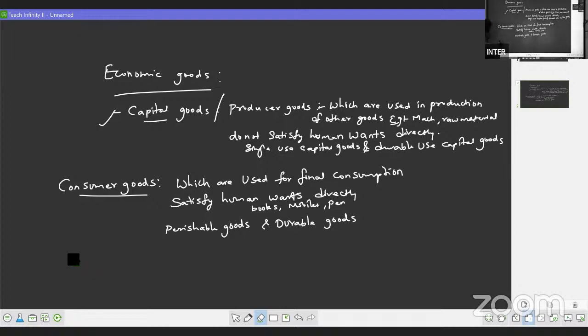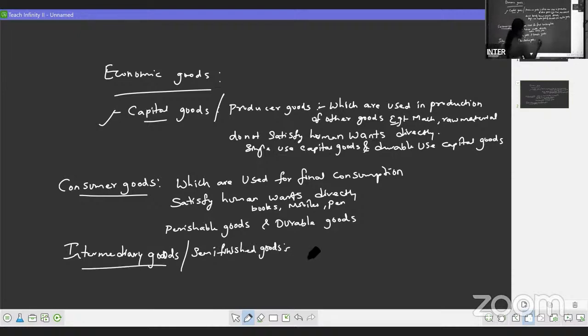Now finally we have one more type of good: intermediary goods. What are intermediary goods? Intermediary goods are also called semi-finished goods. Semi-finished goods means goods which are still in the process of production. This is called intermediary or semi-finished goods.